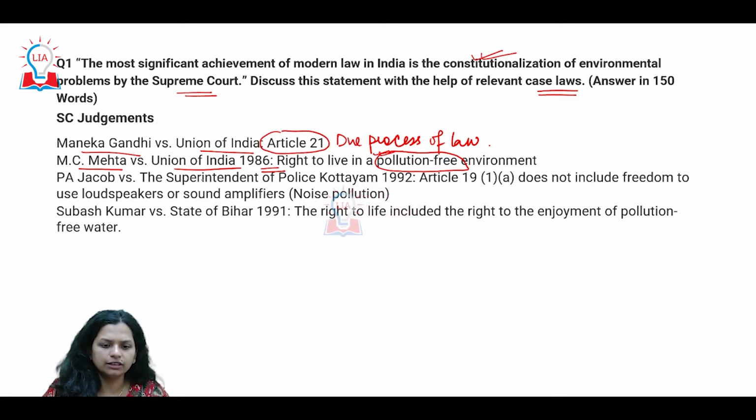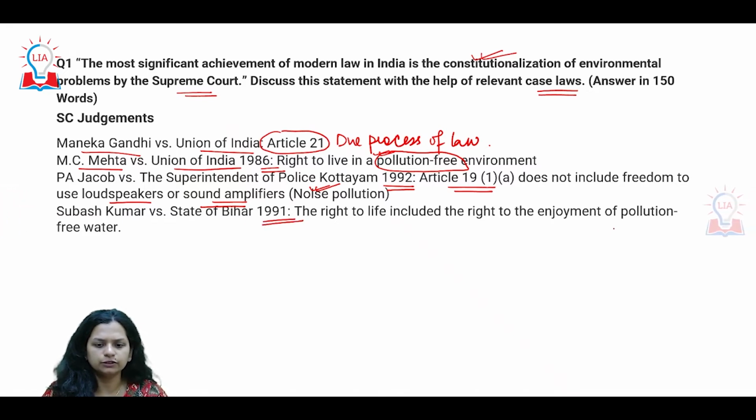You have another case which came up in 1992, according to which under Article 19 Clause 1, it does not include the freedom to use loudspeaker or sound amplifiers. So the kind of pollution that we're talking about is noise pollution. So one is environmental pollution, the other also talked about is noise pollution. All right, but at the same time, in 91 we also had a case which talked about the right to enjoy a pollution free water.